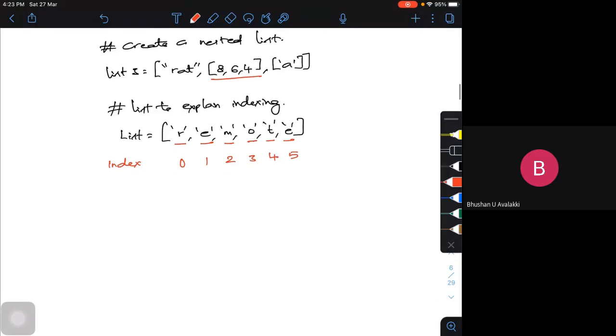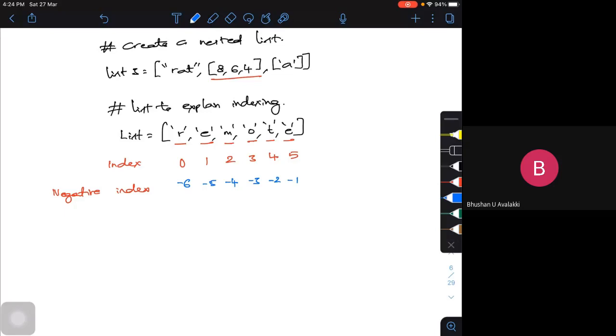Now, there is one more thing called negative indexing. Negative indexing takes the last letter as -1. There is no -0, so we start with -1. The last letter in the list will be -1, then -2, -3, -4, -5, and -6.